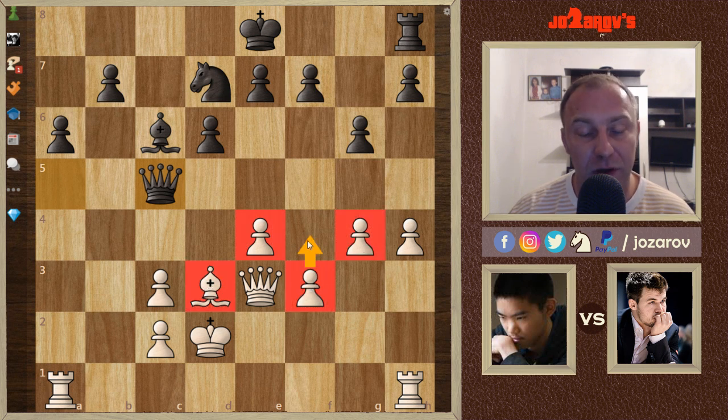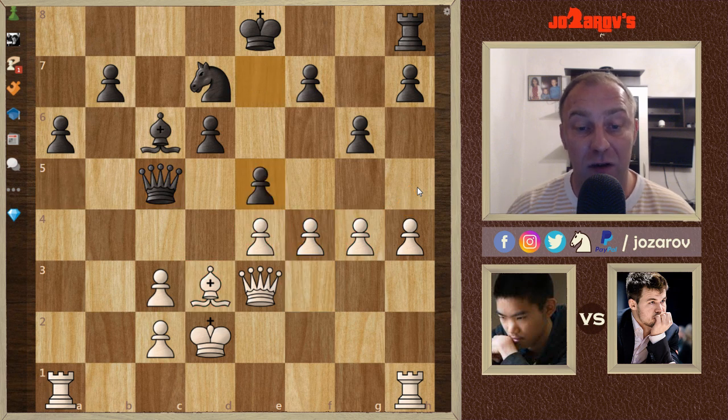You need to bring some pieces, so you need to bring some pawns on dark squares, maybe try some g5 moves, and then to crack the position on the h file, because I think the h file is the only file where you could find a way to get your rooks into the game. So that's why this f4 move is perfectly fine.